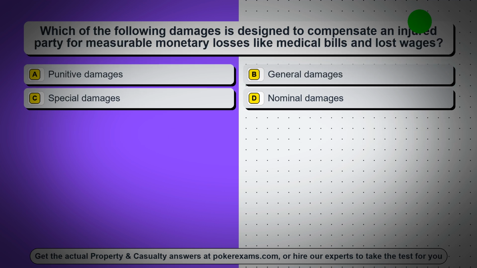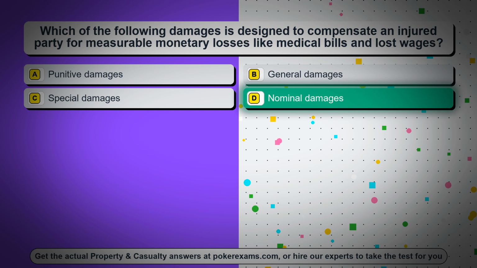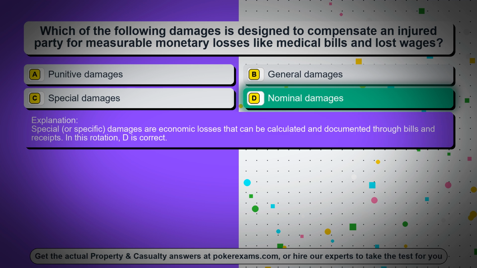Question 78. Which of the following damages is designed to compensate an injured party for measurable monetary losses like medical bills and lost wages? Option A, punitive damages. Option B, general damages. Option C, special damages. Option D, nominal damages. The correct answer is option D, nominal damages. Special, or specific, damages are economic losses that can be calculated and documented through bills and receipts. In this rotation, D is correct.